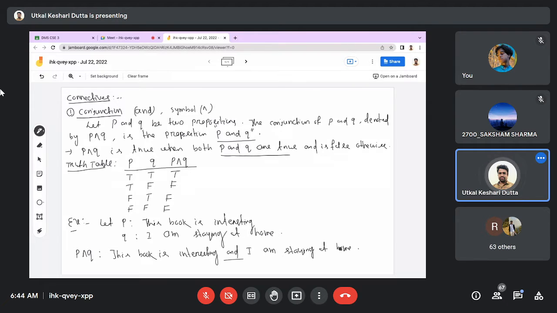That means just use the propositions in between and. In other cases, use and in appropriate places. These two propositions are different from each other, so use and in between P and Q.